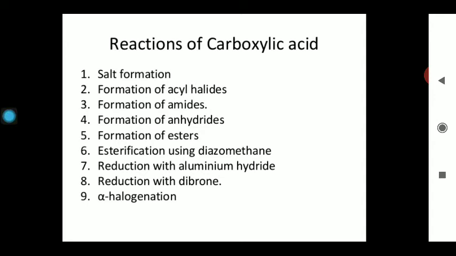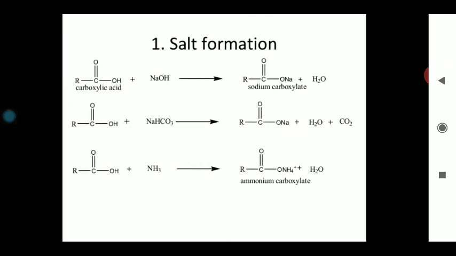Is it clear? So one by one we will discuss these chemical reactions. In this segment we are taking the first chemical reaction, that is the salt formation. In this chemical reaction, the bond between O and H has to be broken. How can this bond be broken?